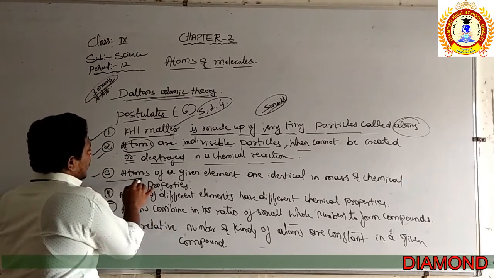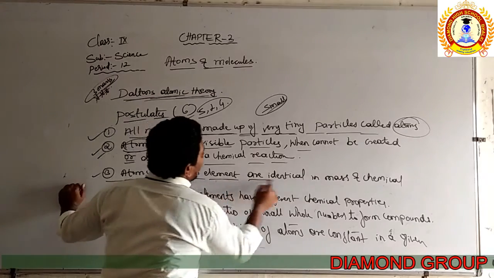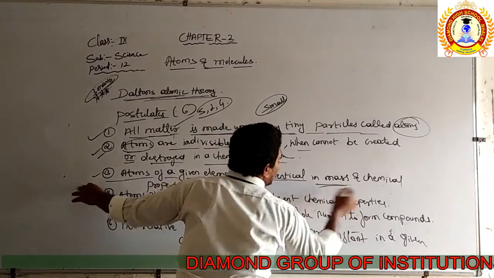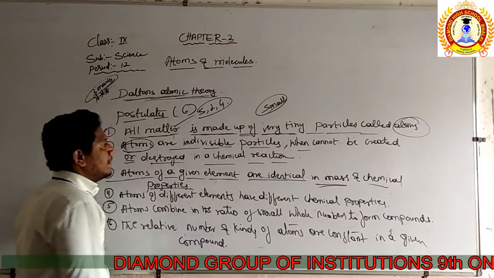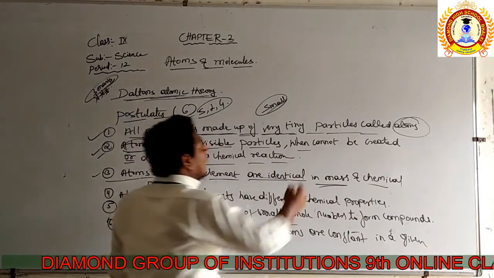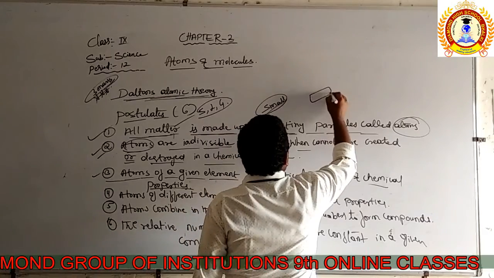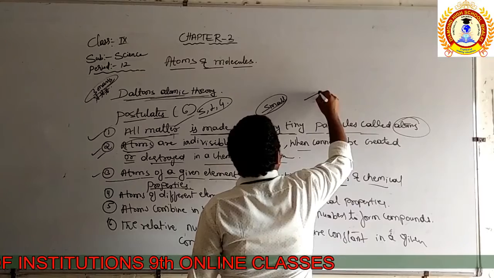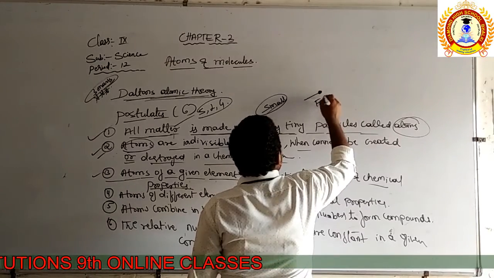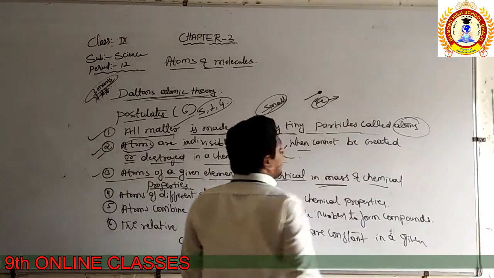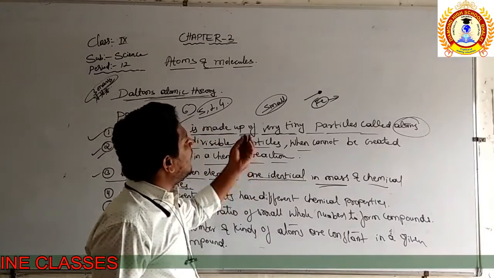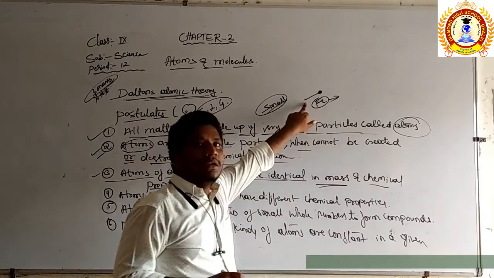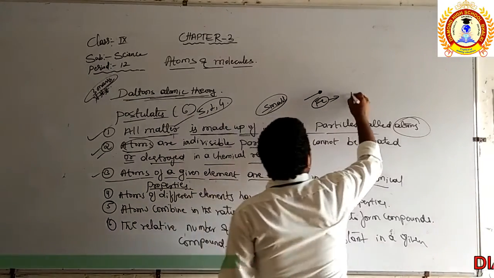The third postulate: atoms of a given element are identical in mass and chemical properties. Consider an iron nail. The iron nail is made up of atoms known as Fe. There are thousands of Fe atoms combined together to form the iron.